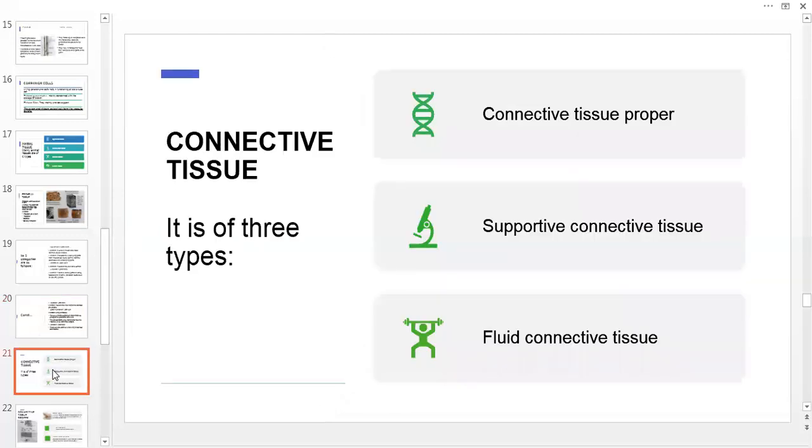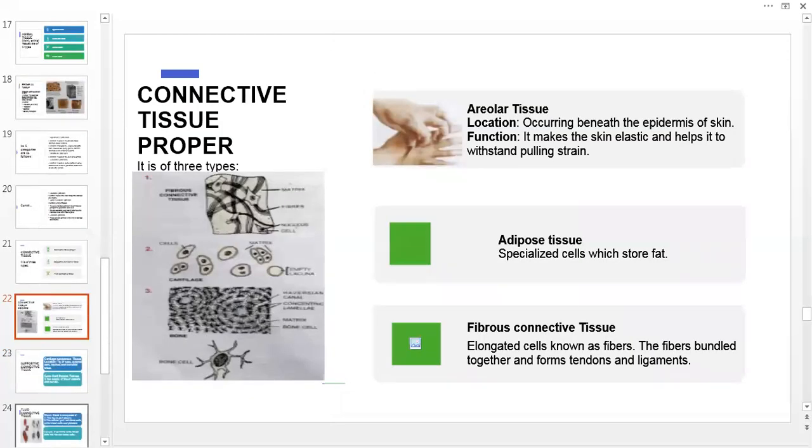The next type of animal tissue is connective tissues. There are 3 types: connective tissue proper, supportive connective tissue, and fluid connective tissue. First of all, connective tissue proper. It is of 3 types: areolar tissues, adipose tissues, and fibrous connective tissue. Areolar tissues: location, occurring beneath the epidermis of the skin. Function: it makes the skin elastic and helps it to withstand pulling strain.